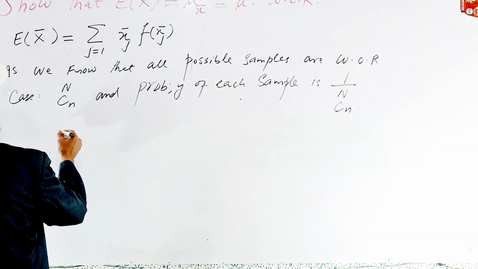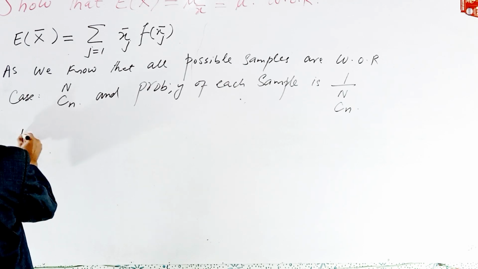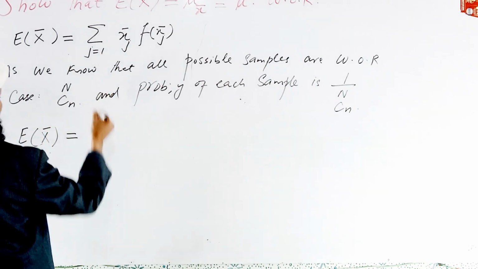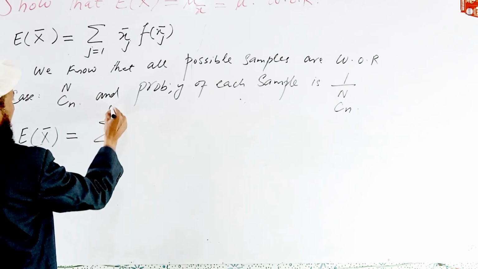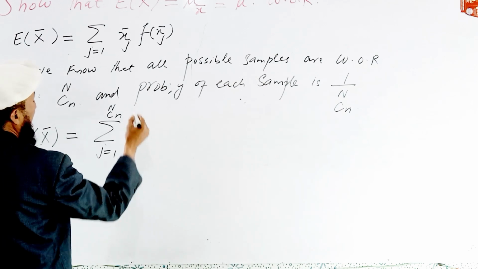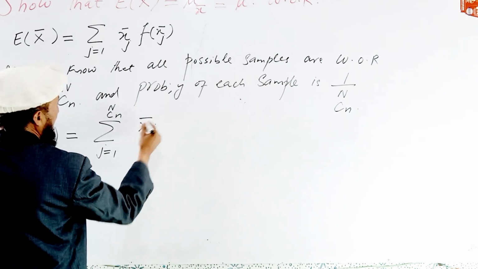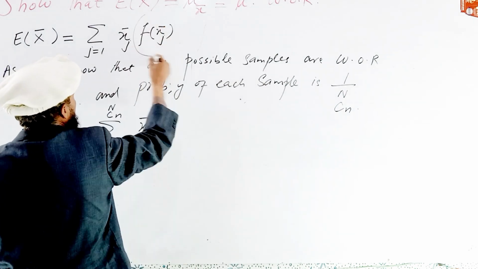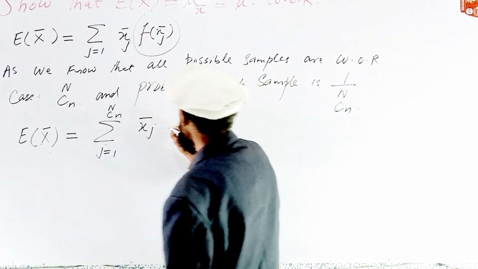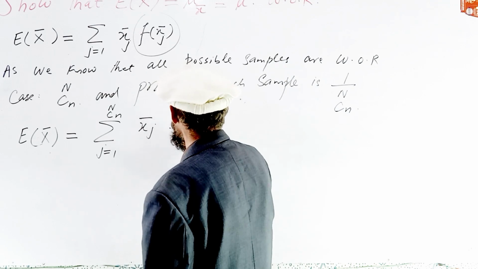So the expected value of x bar reduces to the form of summation over j is equal to 1 to N combination n of x_ij, and the probability of each sample is 1 divided by N combination n.